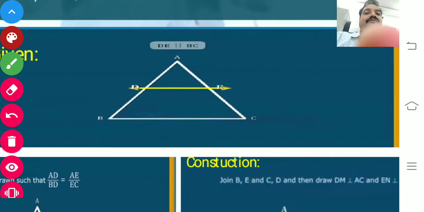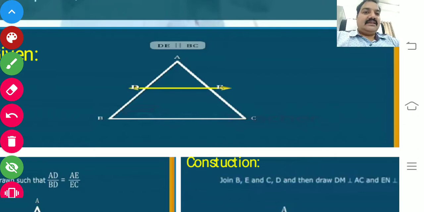So the triangle ABC is given. For that triangle ABC, you know that you have three sides: AB side, AC side, and BC side. But in that statement, you have to draw one line which is parallel to one side only.